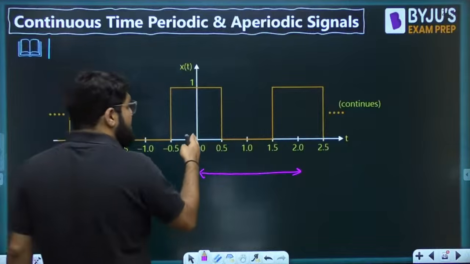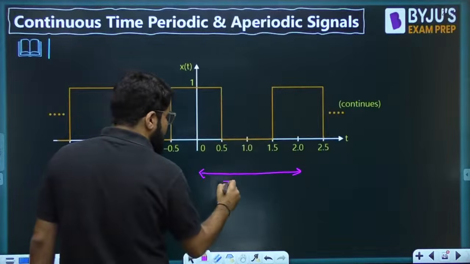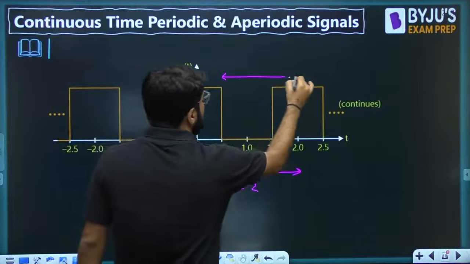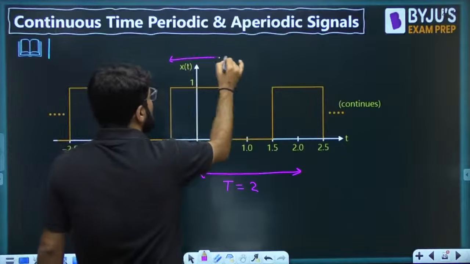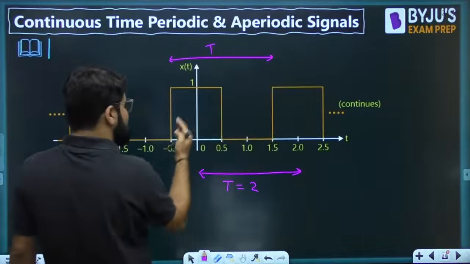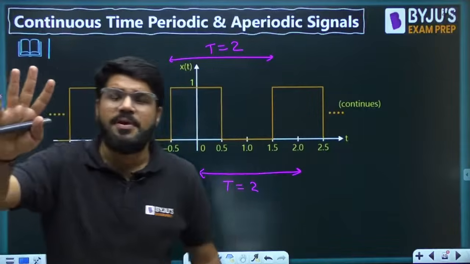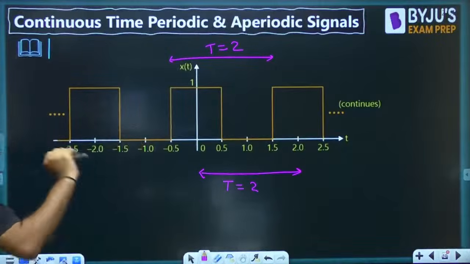If you are measuring the time period of the repeated rectangular block, either measure center to center. So how much is the gap? 2 units. Or you can take the starting of the first block to the starting of the second block. How much is this? Minus 0.5 to 1.5, that is still 2. So you can measure the time gap between any two similar points where you see the repetition.